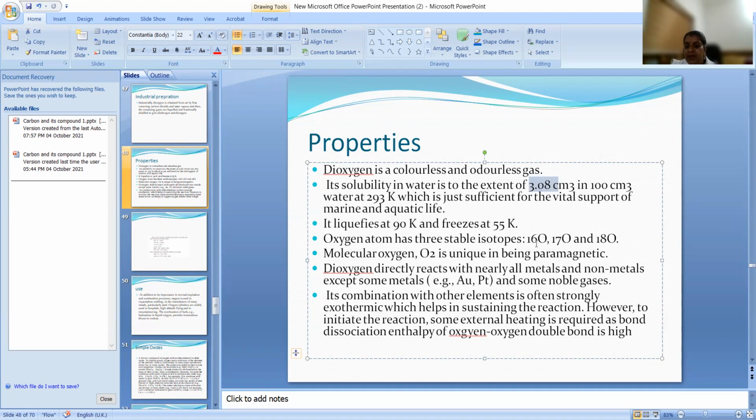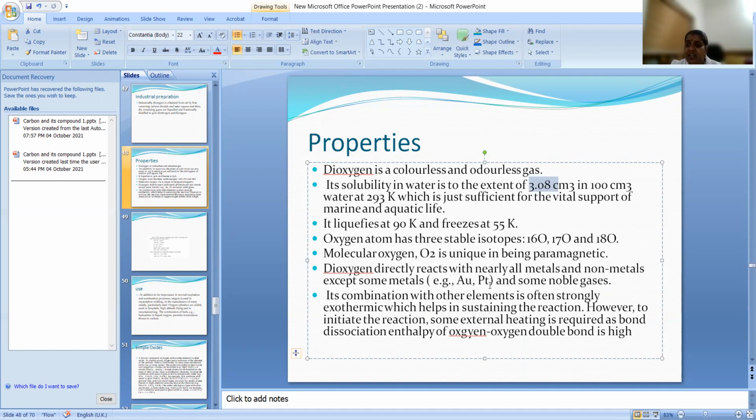Oxygen atom has 3 stable isotopes, O16, O17, and O18. Actually, it will exist as O2 and it's paramagnetic. Oxygen is paramagnetic. We learned in molecular orbital theory, right? While we are doing molecular orbital, unpaired electrons were there. So it is paramagnetic also. And it directly reacts with all metals and non-metals. When it reacts with the metal, it will produce metal oxide, which is basic in nature. If it is reacting with the non-metal, it will produce non-metal oxide, which is acidic in nature.